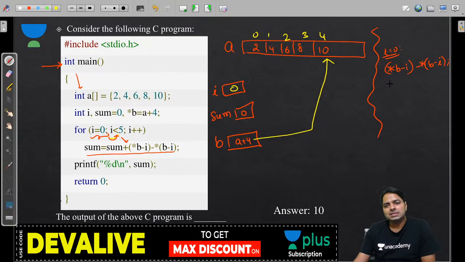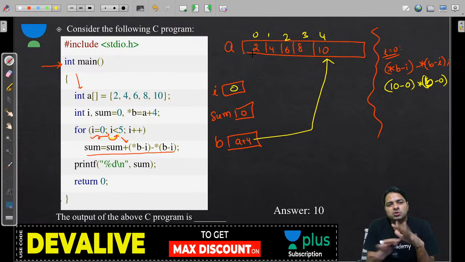And understand, guys, *B means it is going to be one dimension, right? That value is 10. 10 minus 0. For *(B - 0), remember that B minus 0 is also B, so you are getting this as B. B minus 0 is B only. Right now, don't write B as the address basically. The address we don't know, you can assume something and use it, but I don't want to use that also.